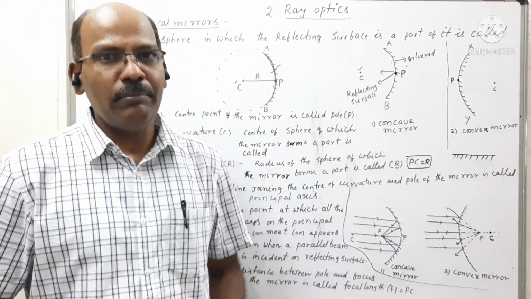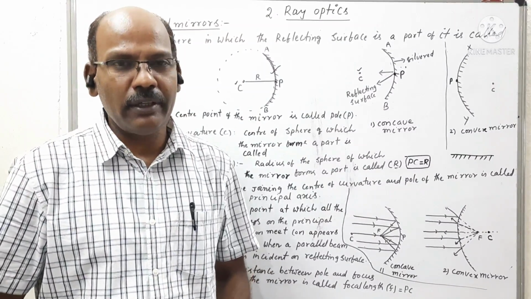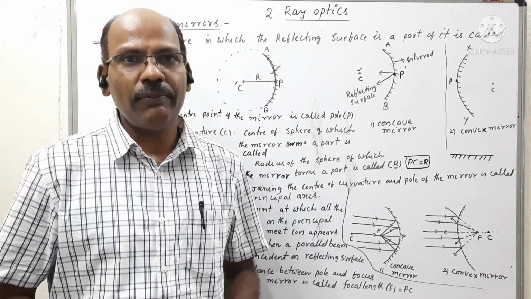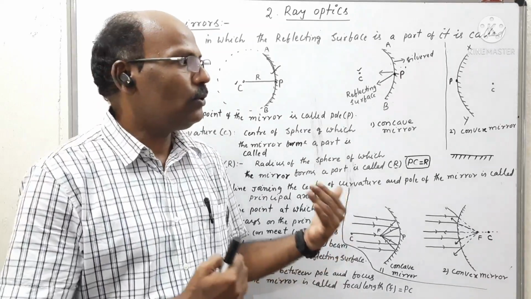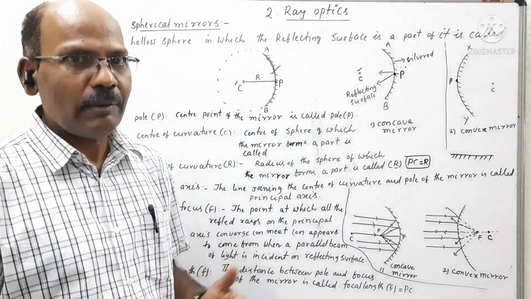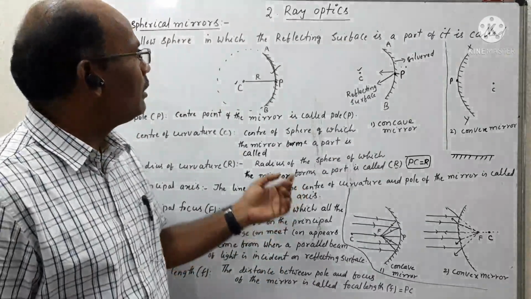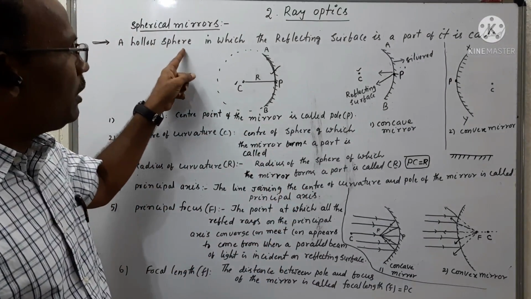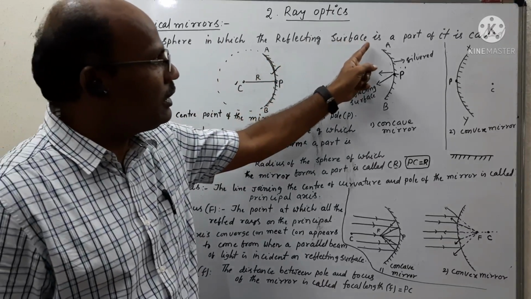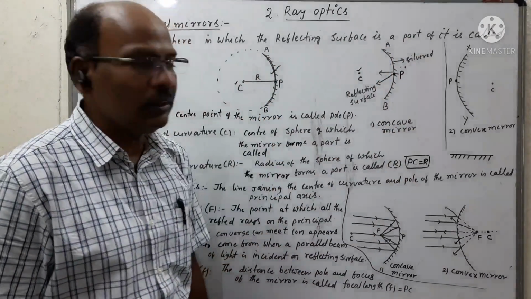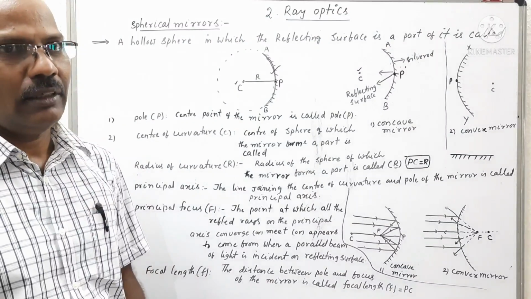Now what is a spherical mirror? What are the types of spherical mirrors? How can the reflection of light take place in the two spherical mirrors? Coming to the spherical mirror. A hollow sphere in which the reflecting surface is a part of it is called a spherical mirror.